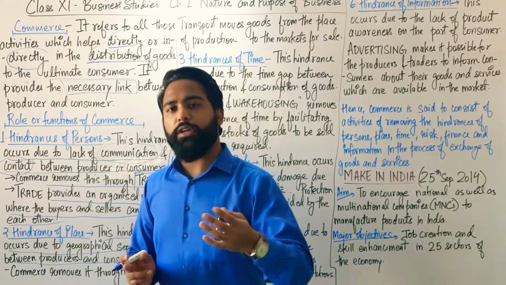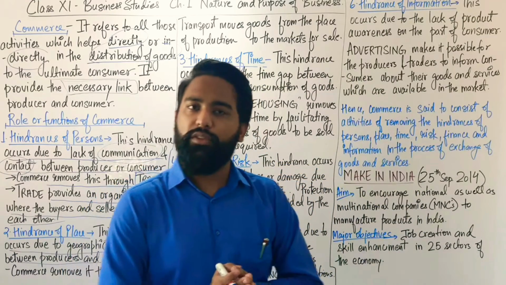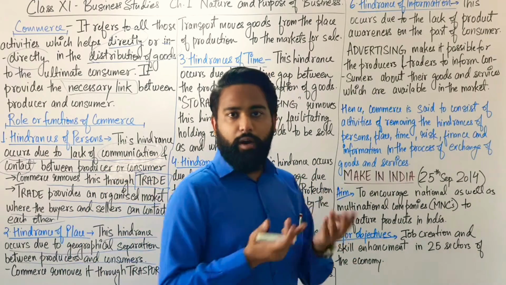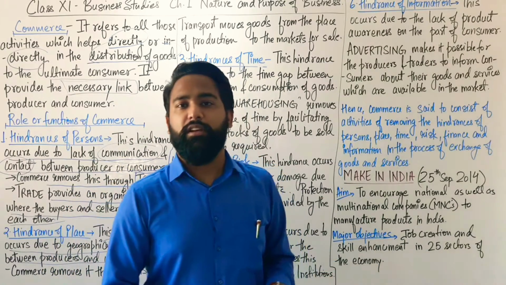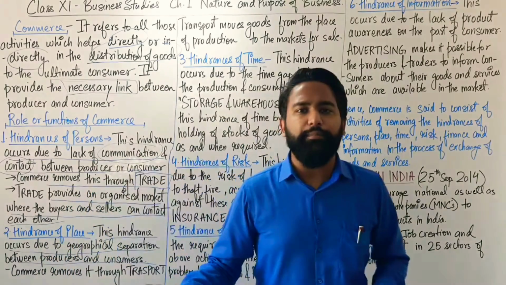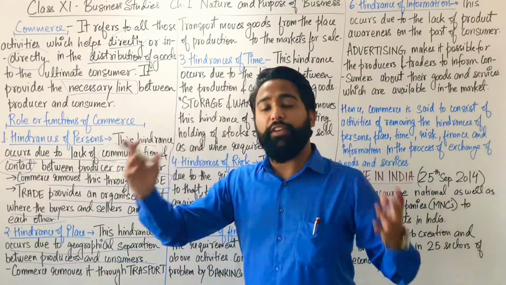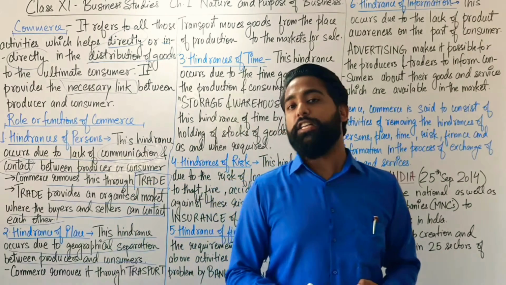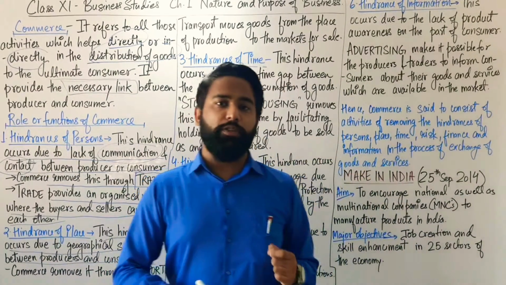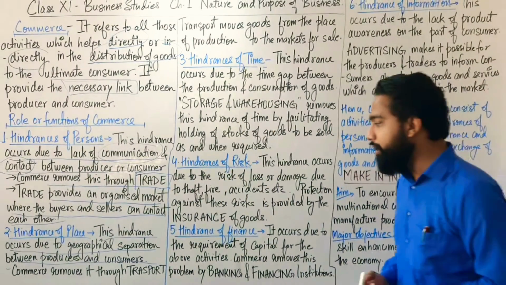Suppose some producers are living in America and producing things. We cannot have those goods because we are living in Uttar Pradesh, you are living in Sitapur or some other city. Due to so much distance between the geographical areas of the consumer and producer, we are not going to buy that product.